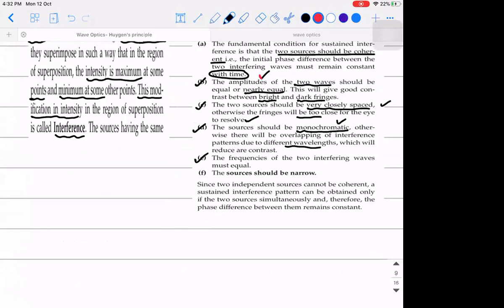Next, the frequencies of the two interfering waves must be equal. This is a very, very important point. And the last point is the sources should be narrow. Now comes the important point, guys. Listen, since two independent sources cannot be coherent, when I say two independent sources, even two lights, okay, if I have two torch lights in my hand which are producing the same green color, though the color is the same, we can say monochromatic because it's green color, but these two sources taken together will not be coherent.